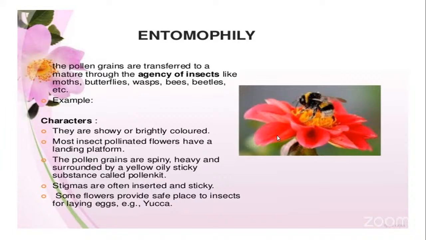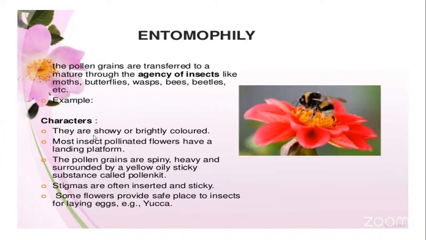So this is the plant you can see here. The color of the flower is very bright. They are reddish or pinkish, very bright colors, and the shape of the flower is also showy. The size of the flower will also be big enough so that it can be seen by the insect. The color of the flower or the petals will attract the insect so that they can visit the flower.